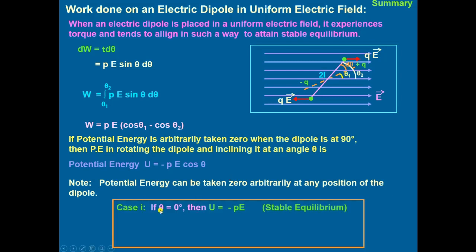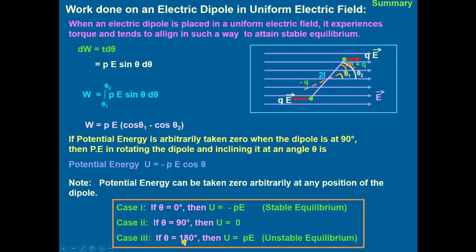Then we have taken the special cases: when theta is equal to 0 degrees, the potential energy will be equal to minus pE, that is stable equilibrium. And when theta is taken equal to 180 degrees, the potential energy will be equal to pE, that is unstable equilibrium.